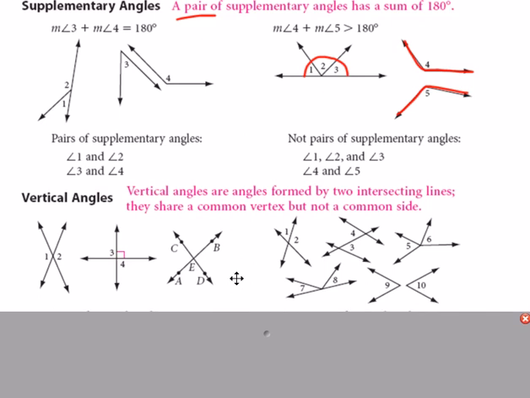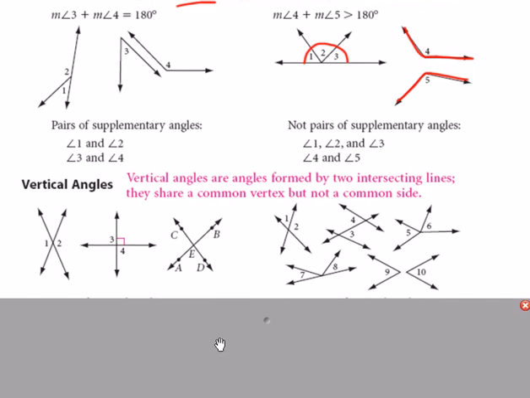Vertical angles. We'll talk more about vertical angles as we go along, but vertical angles are formed at a single intersection, and they're angles that are across from each other. Vertical angles are said to be congruent. As we go along, we'll see that vertical angles are congruent. If two angles at an intersection are not across from each other, then they're what are called adjacent angles. So if you look here at the example with angle 1 and angle 2, if angle 2 would be here, where I just drew the 1, then they would be vertical, but these two angles are adjacent.